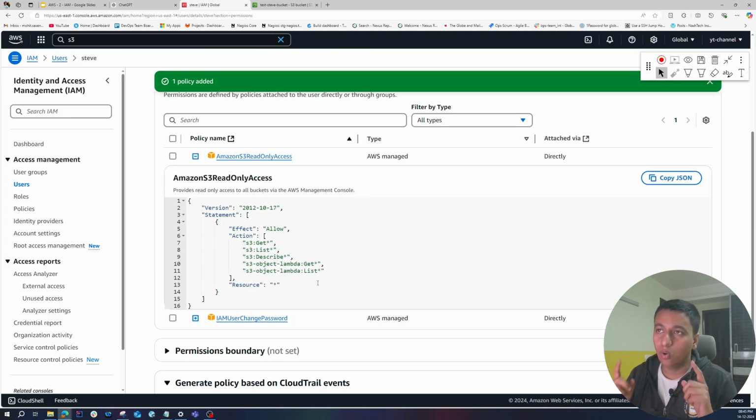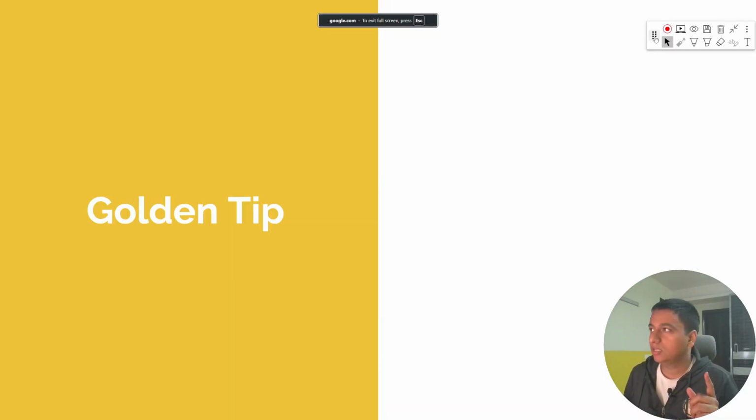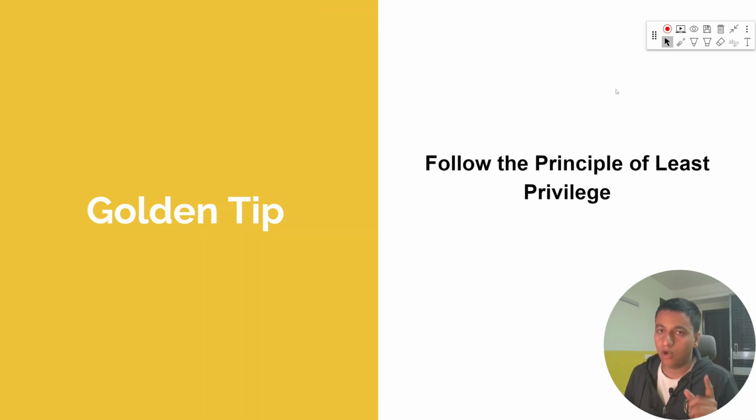And this is where the golden tip comes into play, okay? Let me tell you what that is. Drum roll. So there is a principle called the principle of least privilege, okay? And this is one of the core concepts when it comes to IAM, and I cannot stress enough how important this is. And I will make a separate video related to security, but you must remember the principle of least privilege when it comes to IAM, okay?